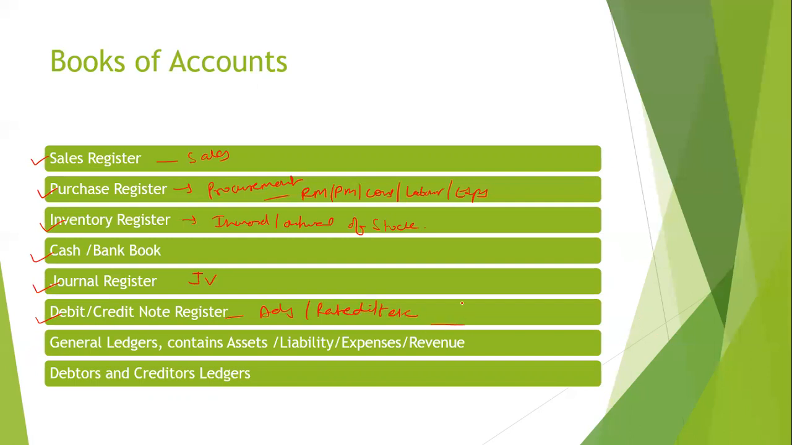Then we have the books of account. These all are the registers; these are the books of account. We have the general ledger, where we maintain the record of assets, liabilities, expenses, and revenue. Then we have the debtors and creditors ledger. For debtors, one side we have sales and another side is collection. Then for creditors, one side we will have the purchases and another side we will have the payments.